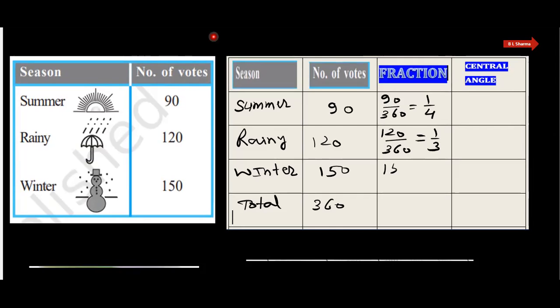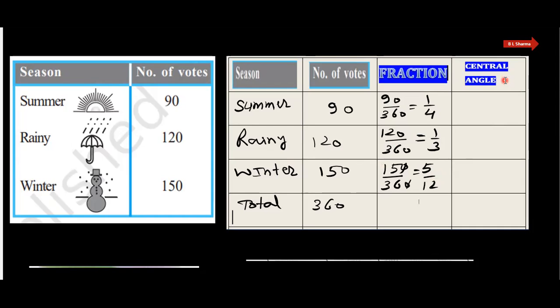And this is 150 out of 360. Yes, 0 is cancelled by 0, and three fives are 15, and three twelves are 36. So what is the fraction here? For the summer, it is 1 by 4, rainy is 1 by 3, and winter is 5 by 12. Yes. And now how to find out the central angle?